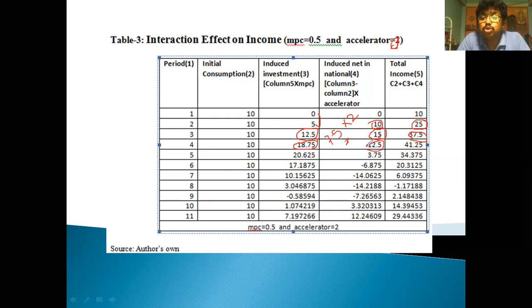This is the induced net national income. So adding 10, 18.75 and 12.5, we get 41.25. This is the total income by using the multiplier and accelerator. Hope you are understanding, you get the point. Similarly, this 41.25 is now the total income, and by multiplying it with 0.5, we get the induced investment.